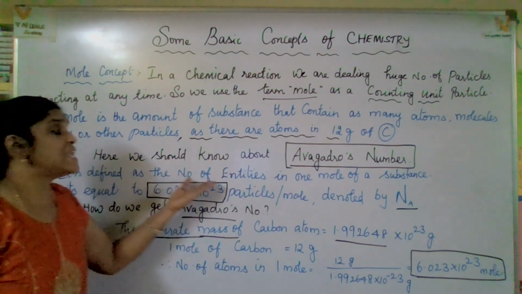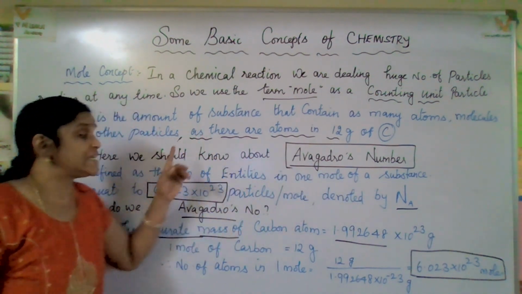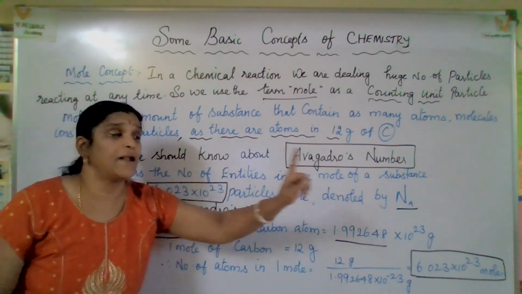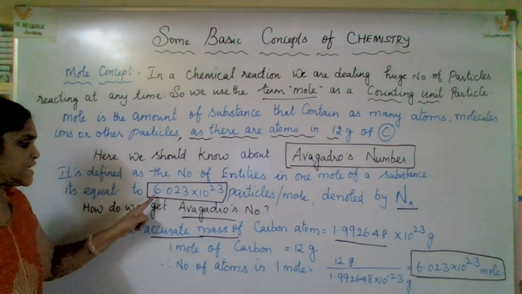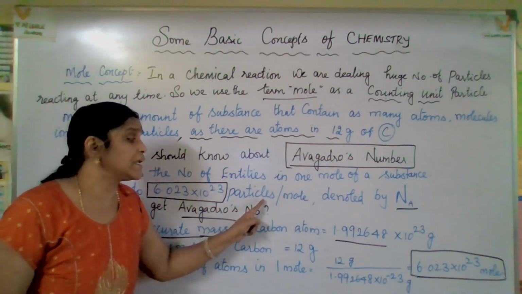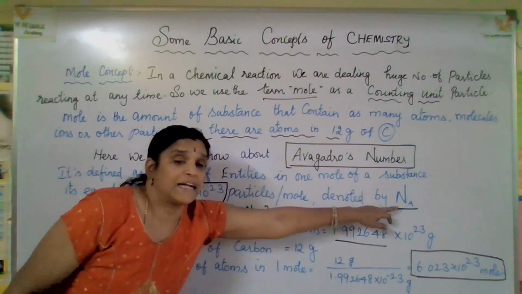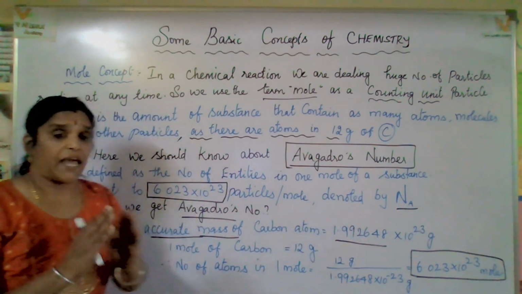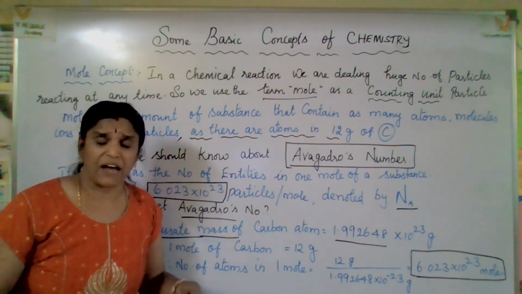It is defined as the number of entities in 1 mole of a substance. Number of entities in 1 mole of a substance, that is equal to how much? 6.023 into 10 to the power of 23 particles per mole. It is denoted by capital N subscript A. Right? Okay. Now, how do we get this number? From where do we get it? Do we just have to learn it by heart?